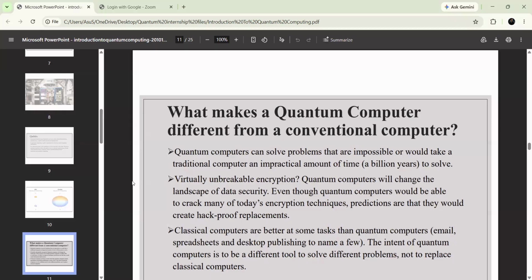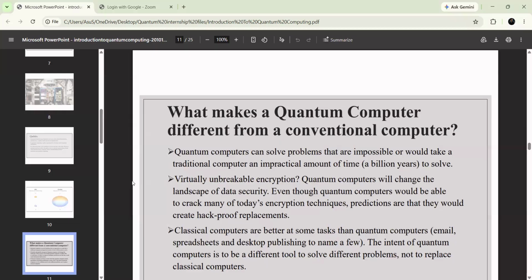So what is the intention of quantum computation? Quantum computers should be able to solve different problems. It means it should act like a different tool in order to solve different problems. Because if it is a single tool, it can solve only a single specific problem. But if it acts like different tools, then each tool solves different problems.